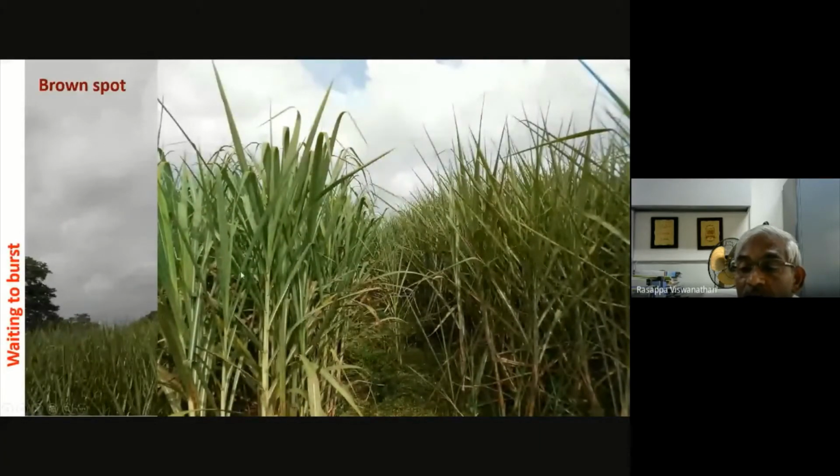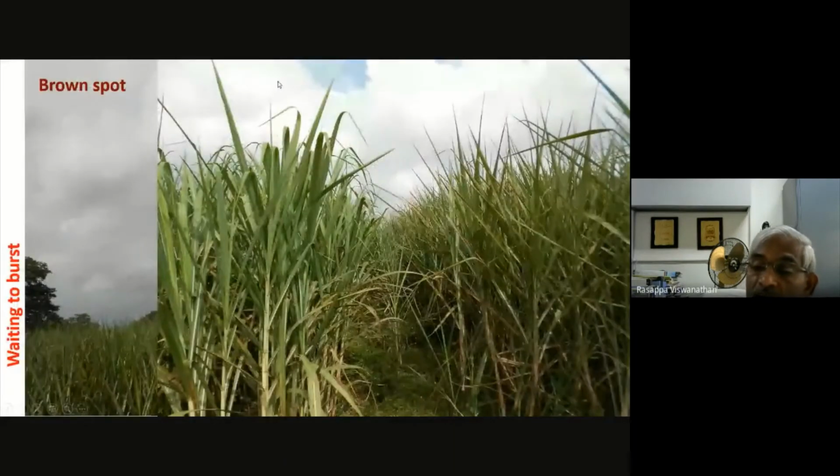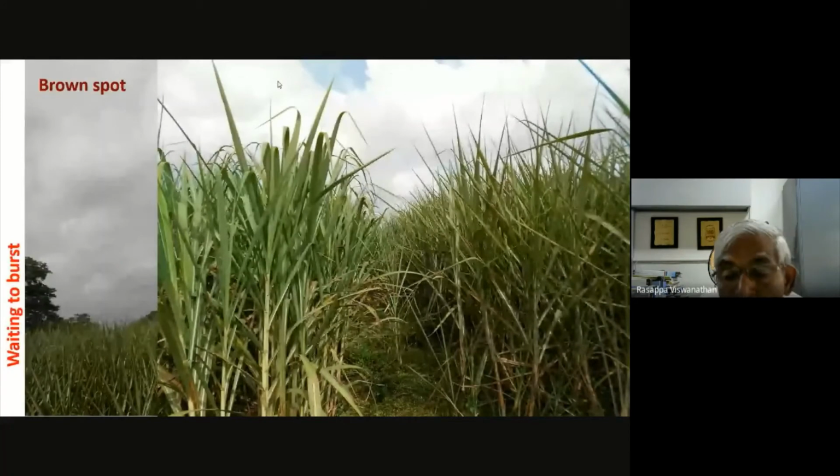So again, you can see the varietal difference. Only this particular variety, Co 0265, was susceptible, and that is now the problem. I also reported this recently in the Journal of Sugarcane Research. This is how we failed to notice the problem at the early stage. The disease may be confined to one particular variety, but slowly the pathogen gains advantage to cause disease in the other varieties.